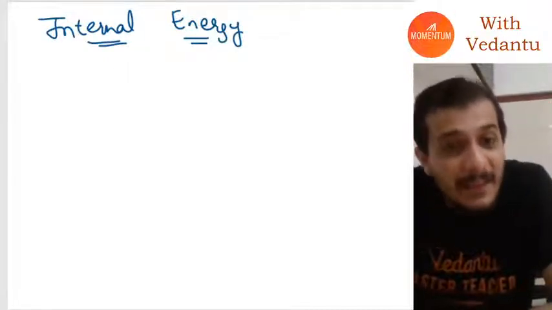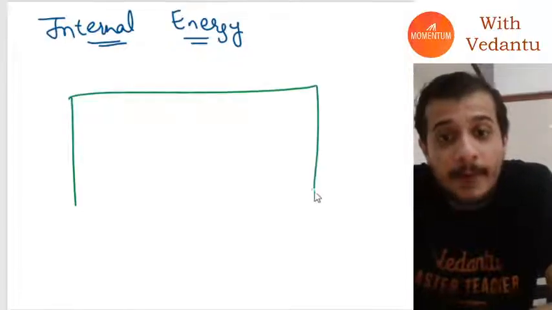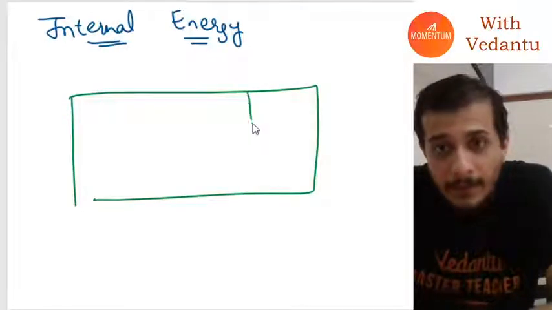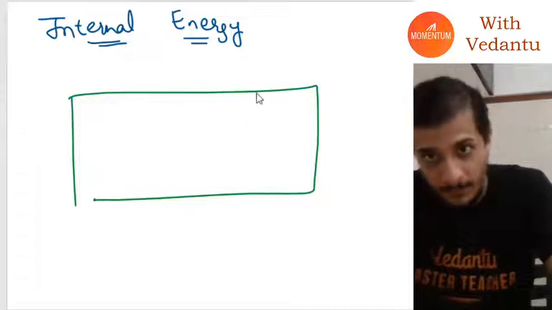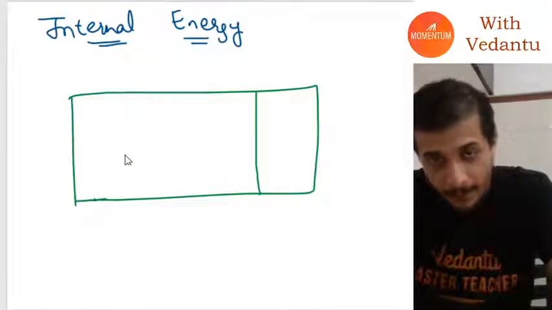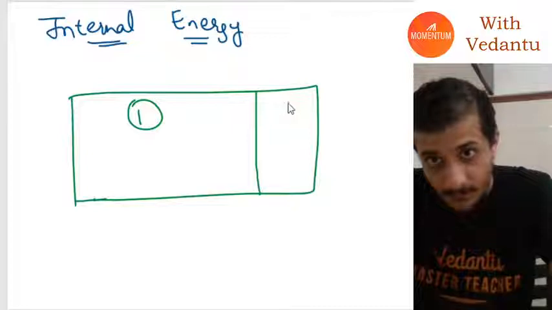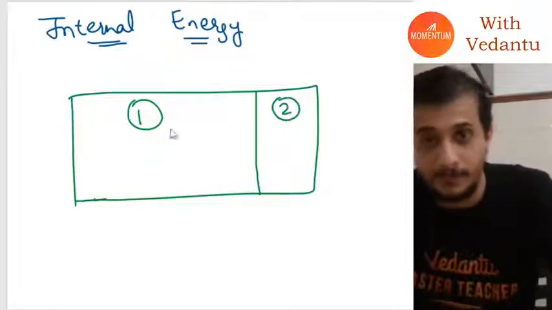Let's say I have two gases on either side: gas number one here and gas number two here.